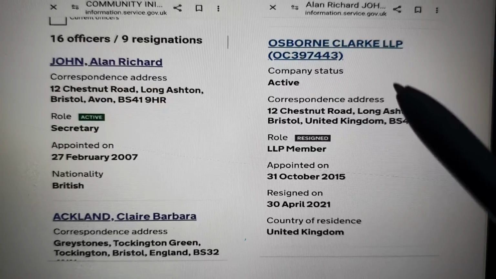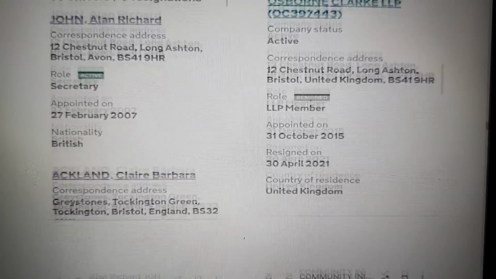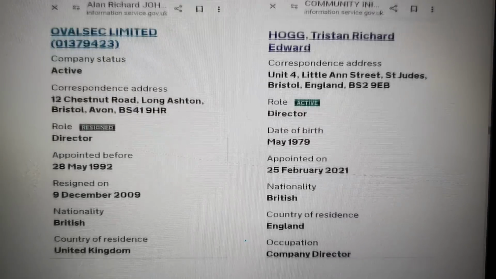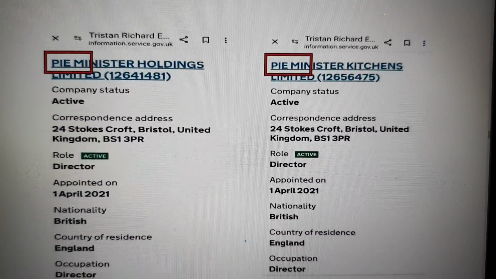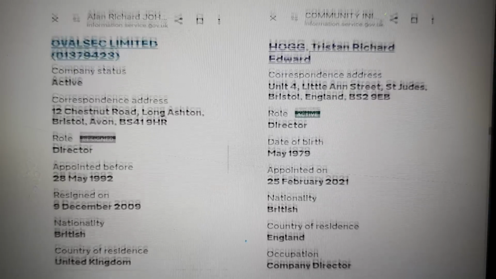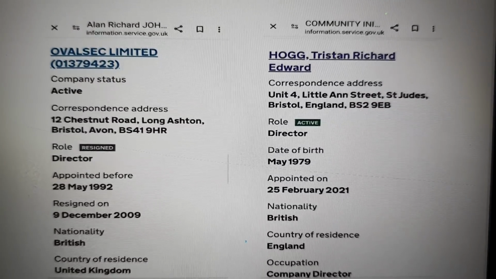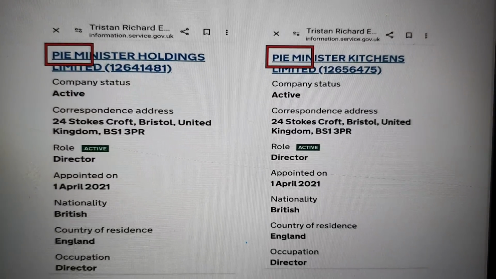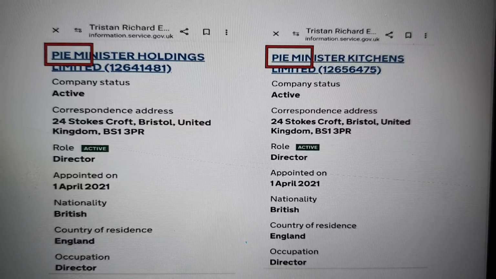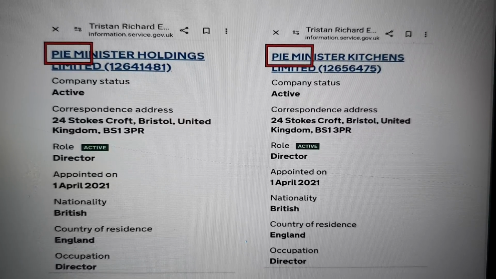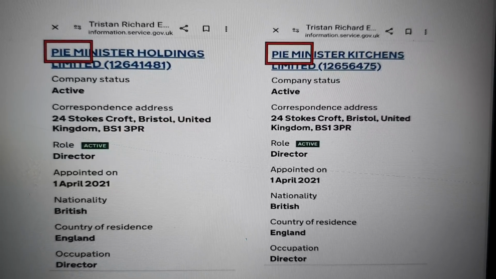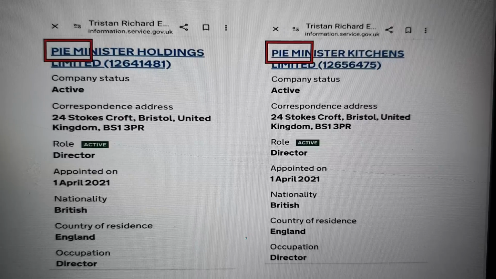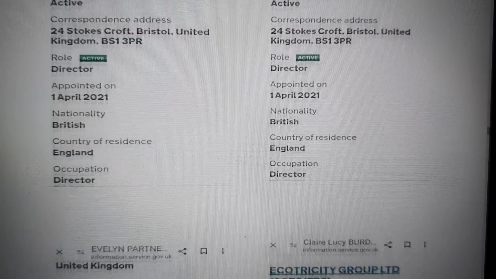And this is just showing that this company also is linked through to Osborne Clark and Ovalsec. Sounds very computer. Now, this is important because a person within this company links through to PIE companies. If you look at the World Trade Center document, Harriet Harman was linked to PIE. I'll say no more than that. Go and look at the document, PIE.